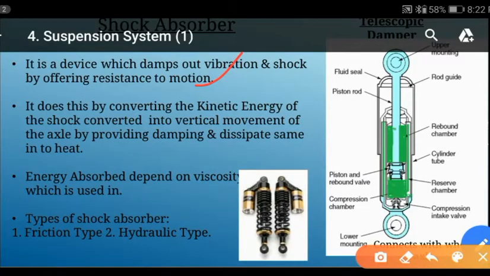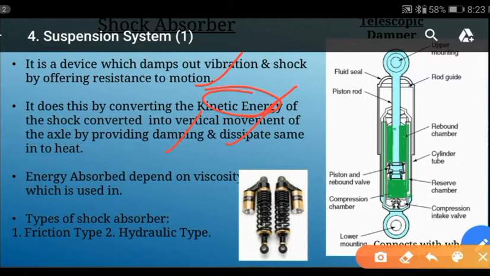It does this by converting the kinetic energy of the shock into the vertical movement of the axle, which is providing damping, and because of these two activities, a very high amount of heat is dissipated, and this heat is dissipated to the atmosphere.